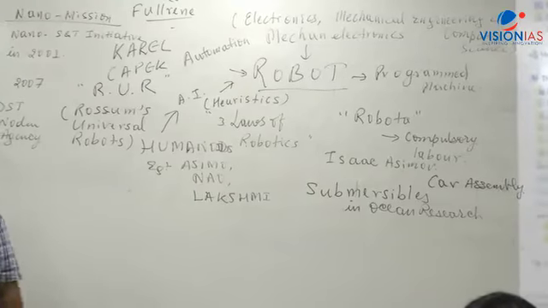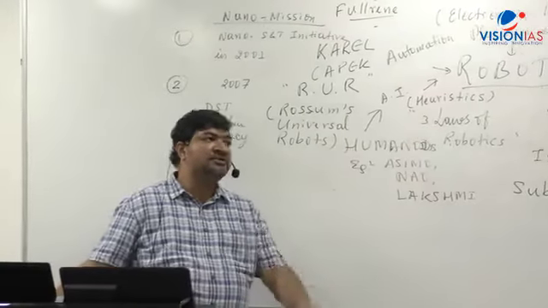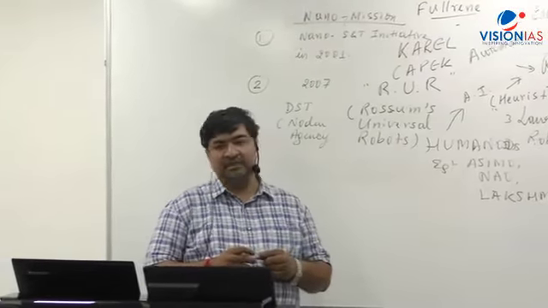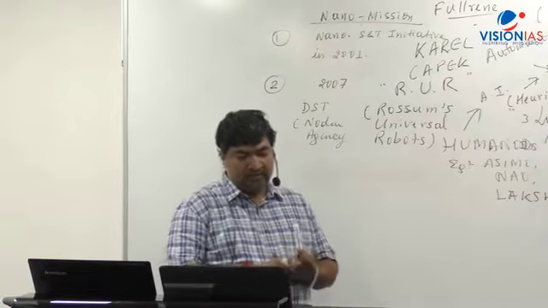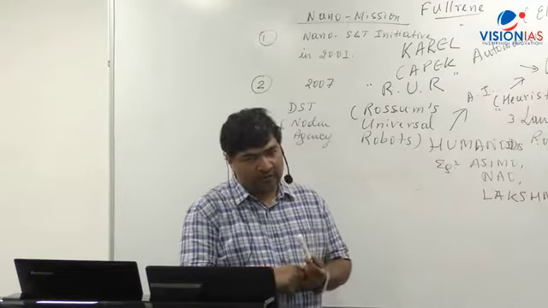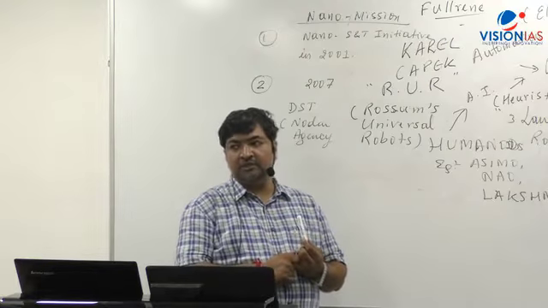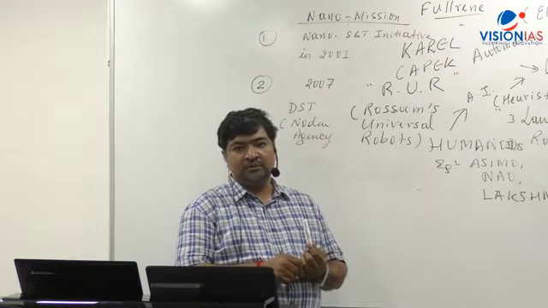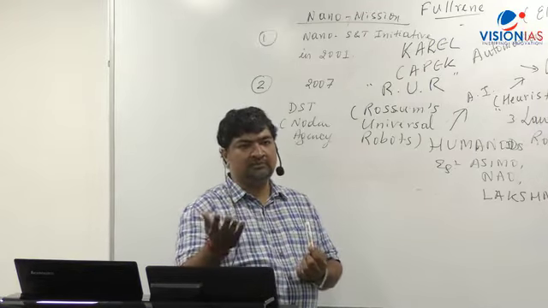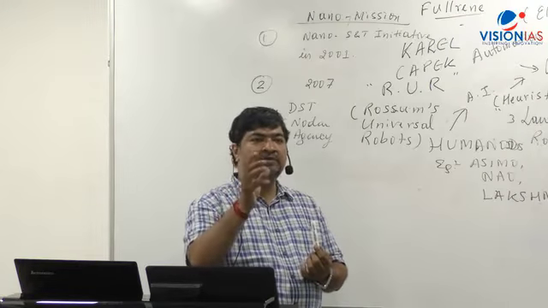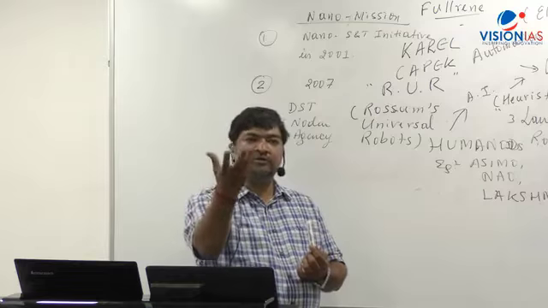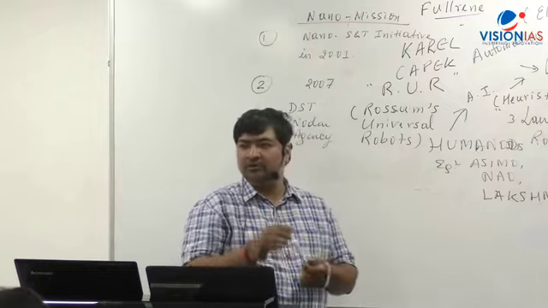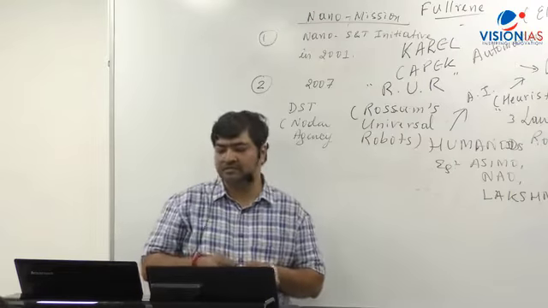Next point you write: disaster management support. For example, search and rescue operations. Let's say a flood is happening and people are stranded. One simple example could be an unmanned aerial vehicle. The UAV is also a controlled kind, because it is remotely controlled, a pilotless flying vehicle. That can be part of it. Next, you can write, defense.